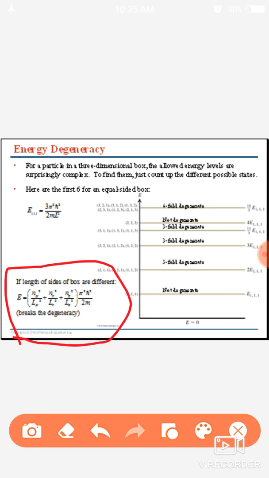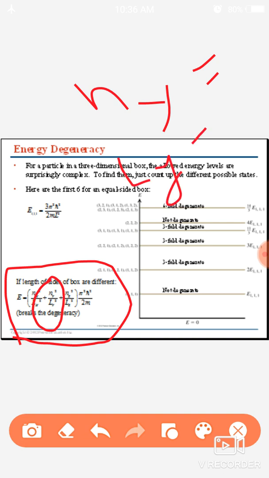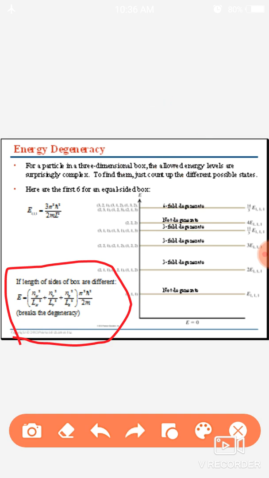It is the same as I discussed previously, but an extra term comes out: nx² upon Lx². nx means the number of quantum on the x-axis, and Lx means the length of the particle box on the x-axis. In the same manner, ny² upon Ly², where ny is the number of quantum on the y-axis and Ly is the length of the particle box on the y-axis.